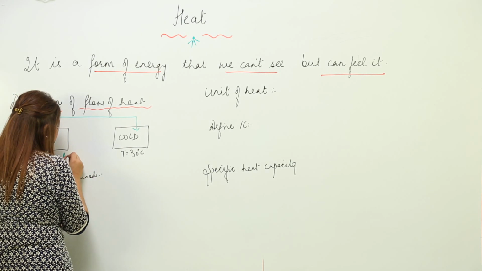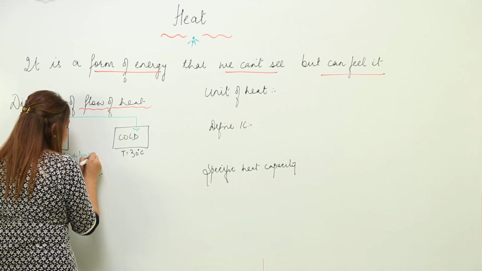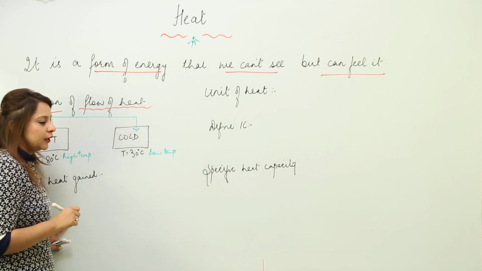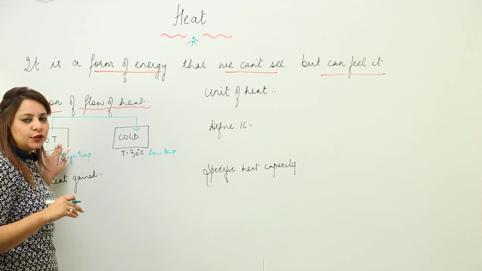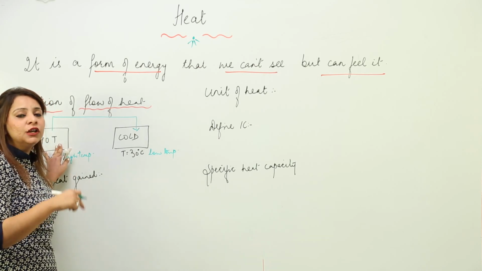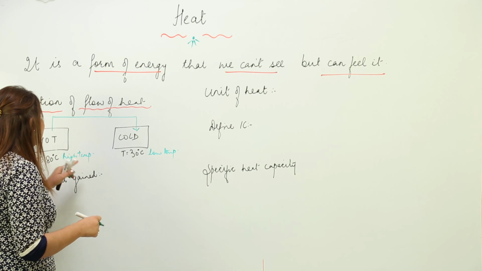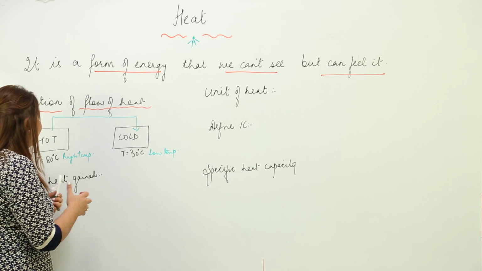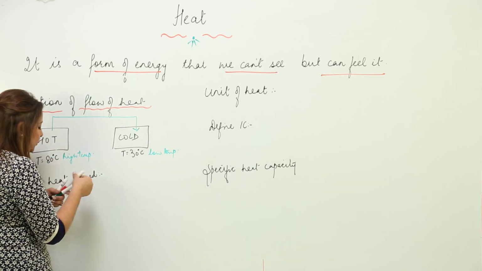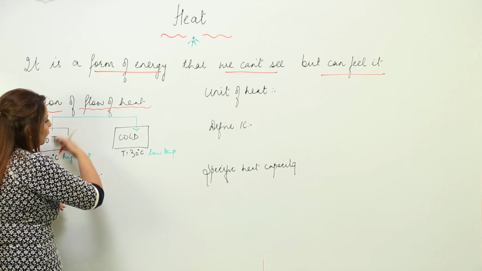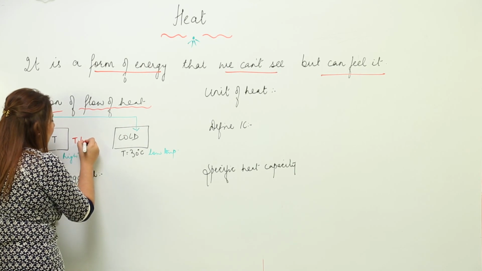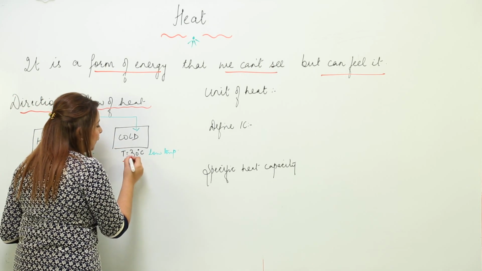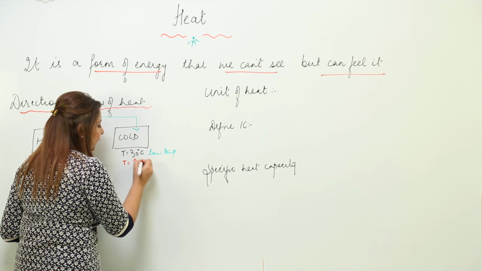It always flows from a body at high temperature to a body at low temperature. Hot means it has more heat energy, so obviously it is going to flow from where it is high to a region where it is not present. So it is going to flow from hot body to cold body. When the heat is transferring from the hot to the cold body, the hot body's temperature decreases with time because it is releasing heat, and the cold body is gaining heat. So the temperature with time for this cold body will increase, right?